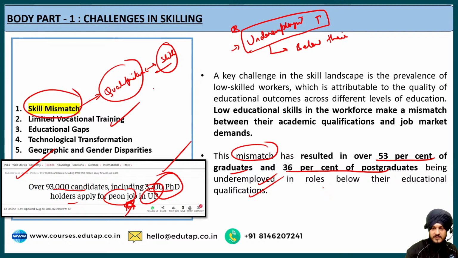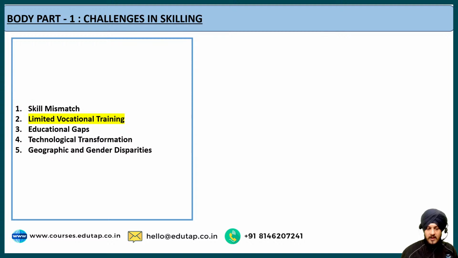And this is the mismatch that is highlighted, and I hope it is clear to you. So you can see over here that the low educational skill in the workforce makes a mismatch between their academic qualifications and the job market demands. Now let us move on to the next point, which is regarding the limited vocational training.